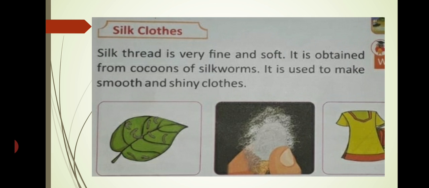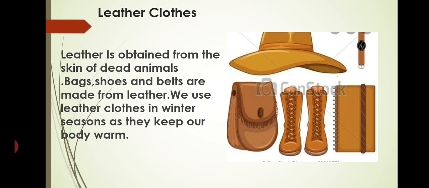What are silk clothes? Silk thread is very fine and soft. It is obtained from the cocoons of silkworms. A silkworm is basically a small worm. Out of this worm we get a cocoon, and with the help of the cocoon we make silk clothes. It is used to make smooth and shiny clothes. What type of clothes do we make out of cocoon? They are smooth and shiny clothes. Leather clothes. Leather is obtained from the skin of dead animals. Bags, shoes, and belts are made from leather. We use leather clothes in winter season as they keep our body warm.